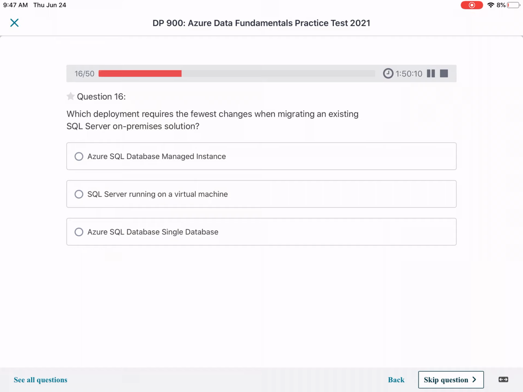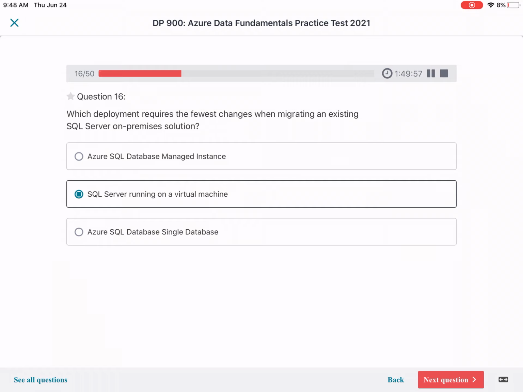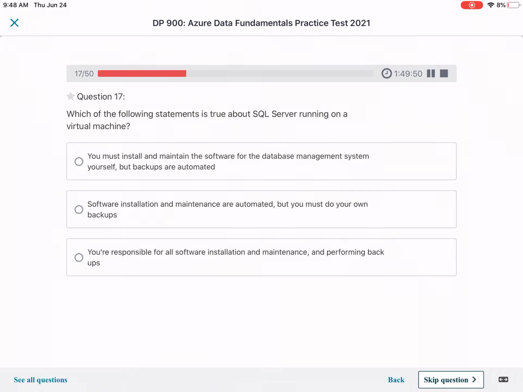Question 16 is, which deployment requires the fastest changes when migrating SQL Server on-prem data? So I think go for the SQL Server running on a VM. Just take a VM and install SQL Server. You can easily migrate the existing SQL instance that is running on-prem.